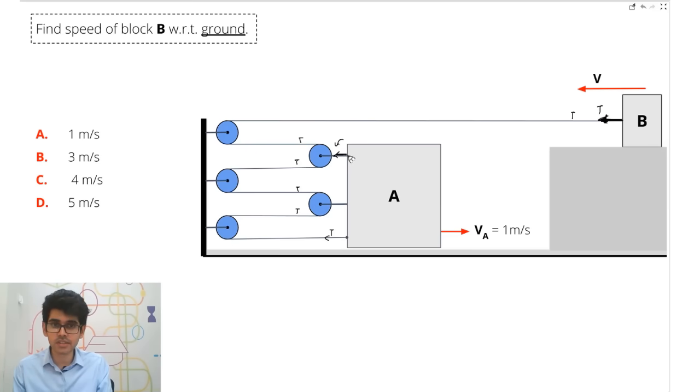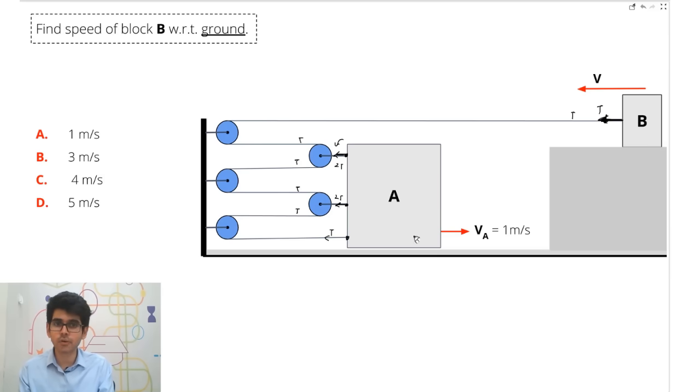So here on this block, because of this string, the force will be 2T. On this block, the force will be 2T. On the pulley, it will be 2T pulling this side because obviously in a string, this is 2T, this is also 2T. So don't get confused about how this balances, because this is the force on the block, not on the pulley. So this is 2T, 2T and T.